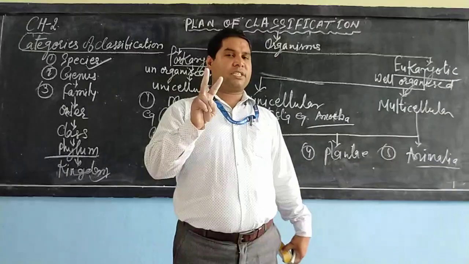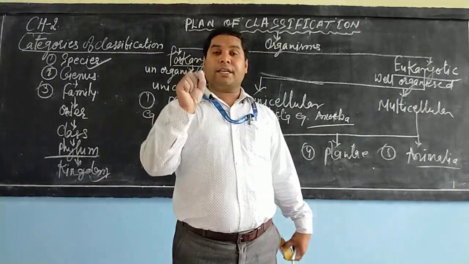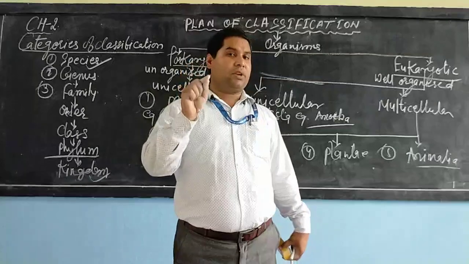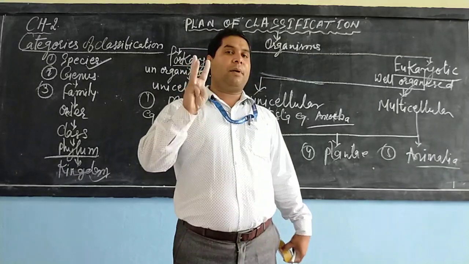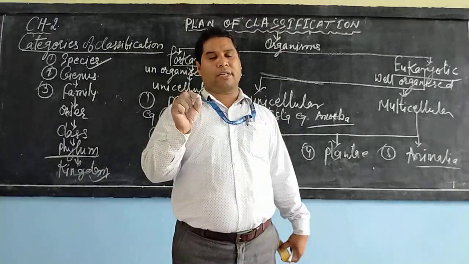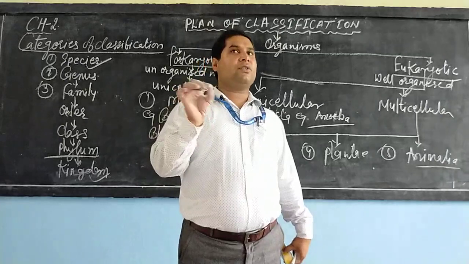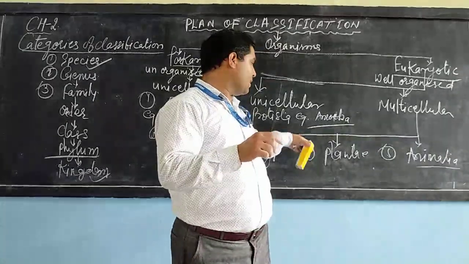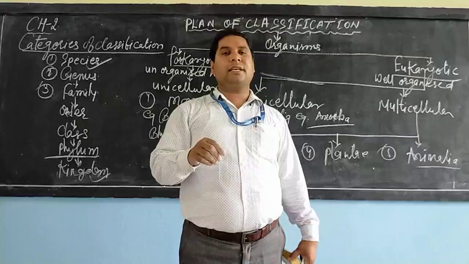Whereas the second is the protista, which consists of unicellular organisms but with a well-developed nucleus. Third is the fungi, multicellular. These are the heterotrophic type of organism, which means they are not autotrophic. They are not green. Whereas the fourth is plantae and fifth is animalia.